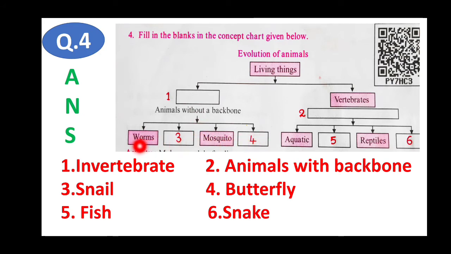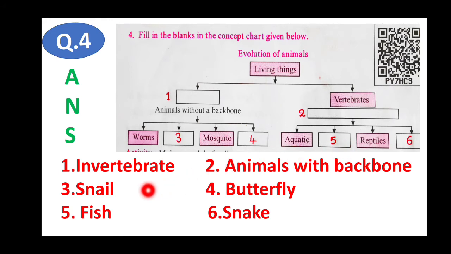The first one is worms, and the third answer is snail, the third box. And then mosquitoes, and one more you have to add here, that one is butterfly. Butterfly is also an invertebrate animal. Then go to the next one. In the vertebrates, aquatic example you can give fish.